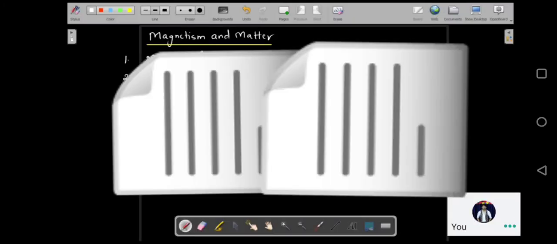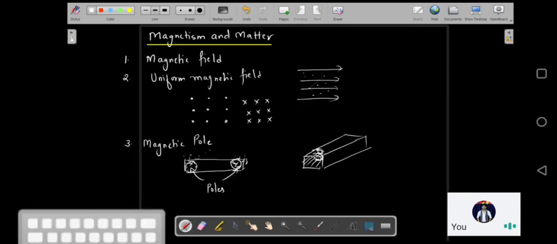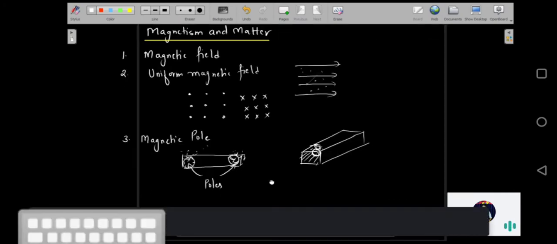The next definition we need to know over here is what is magnetic axis.